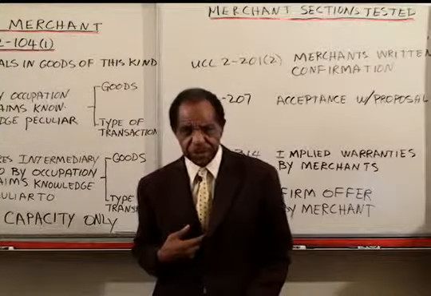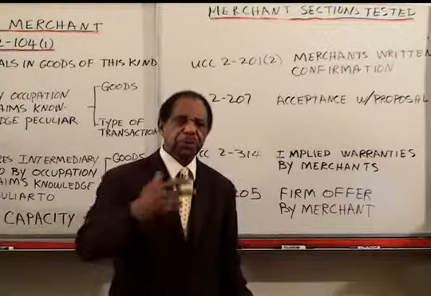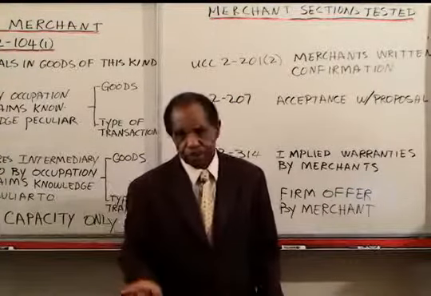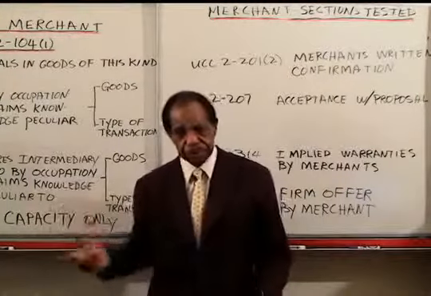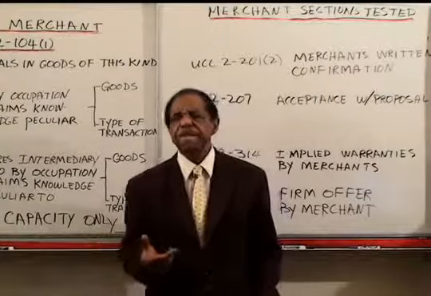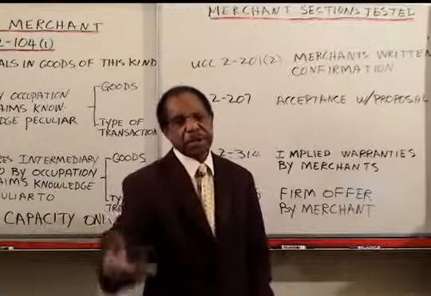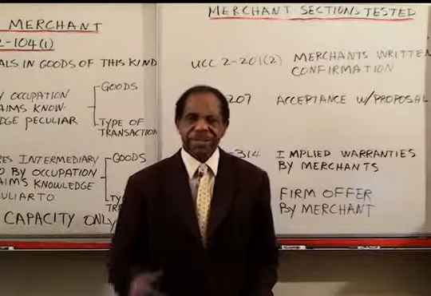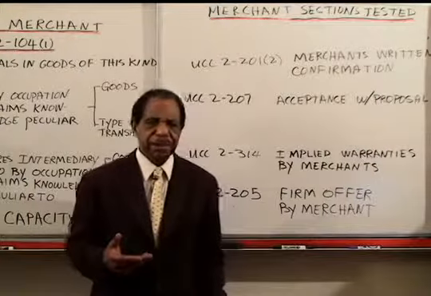That's a rejection and counteroffer. But you accept my offer to sell you my car, but you propose that I deliver it to you. Normally, you come and get it at my place. You want to buy something from Sears, you go to Sears and get it. You want to buy my car, you come here and get it, unless we make other arrangements. So you say you accept, but you propose that I deliver it to you. So that's an acceptance with a proposal for some addition to the contract.